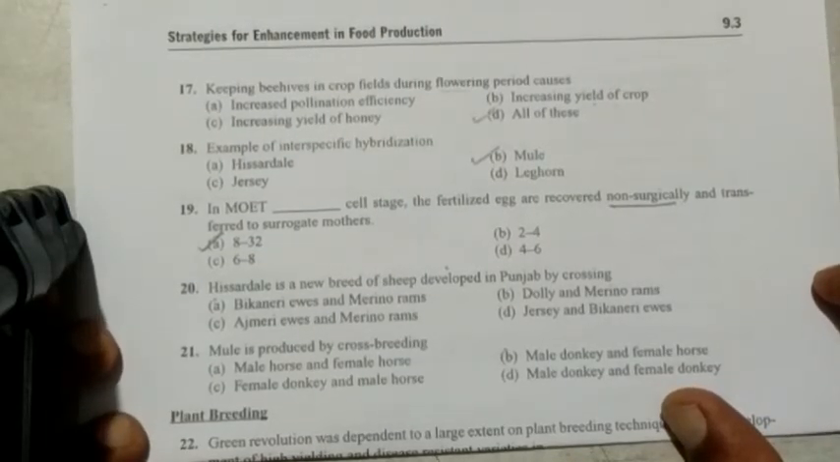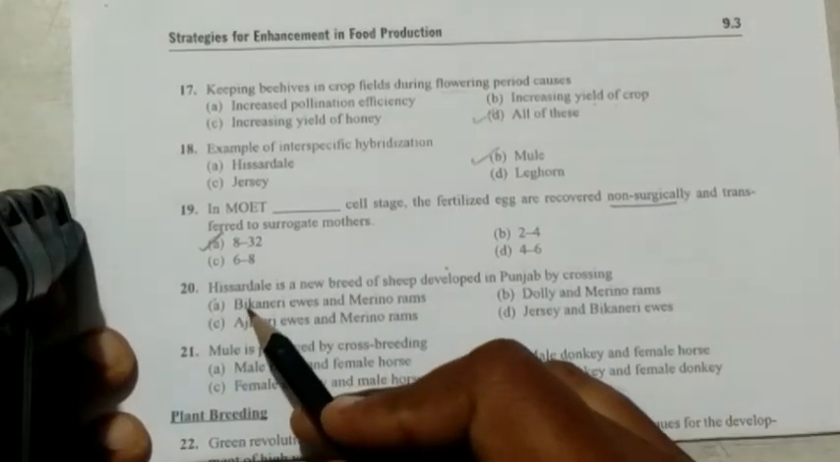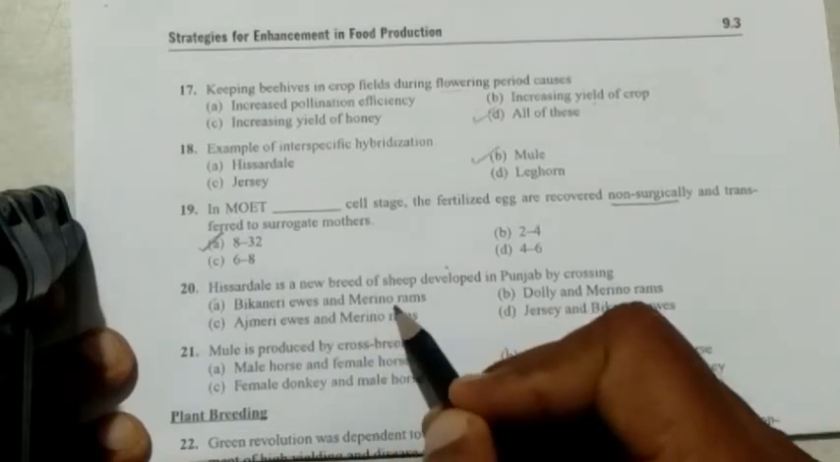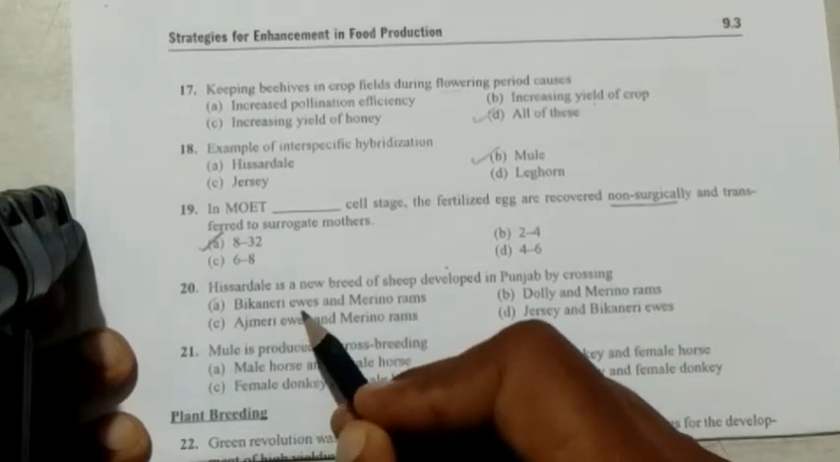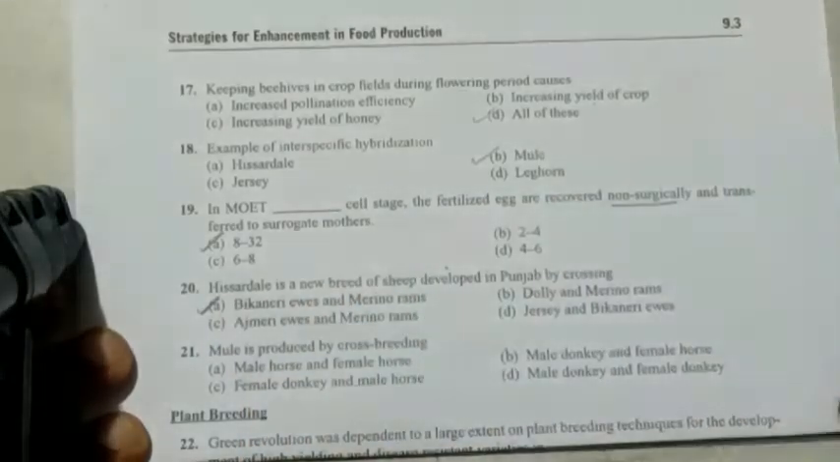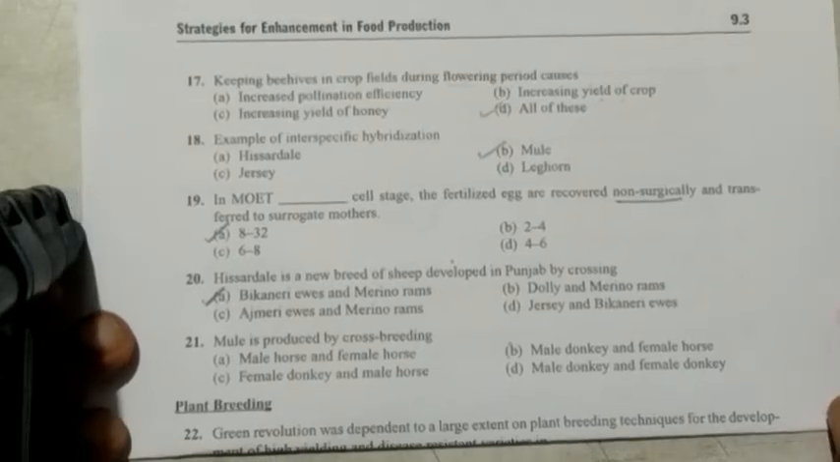Next question. Hisardale is a new breed of sheep developed in Punjab by crossing what animals? It has come earlier also. Hisardale is obtained in Punjab by crossing Bikaner ewes and Merino rams. Bikaner ewes refers to goats and the Merino rams refers to sheep. Such an animal is known as Hisardale. So option A is correct, whereas option B, Dolly and Merino ram, is wrong. Ajmeri ewe and Merino ram wrong. Jersey and Bikaner absolutely wrong.